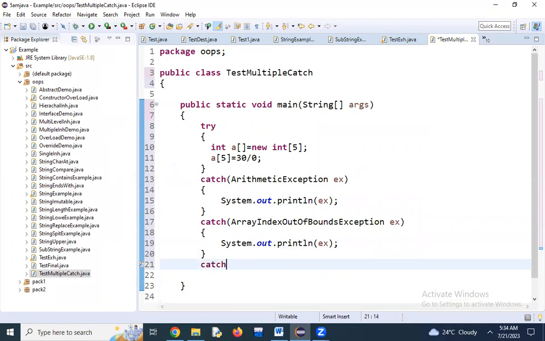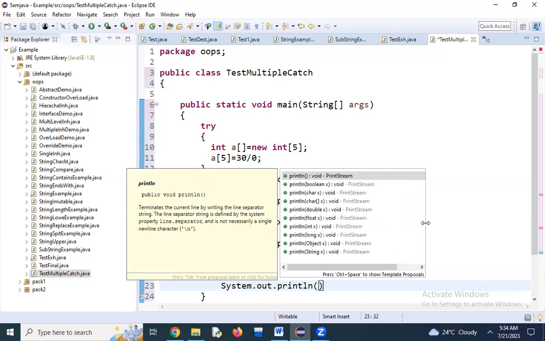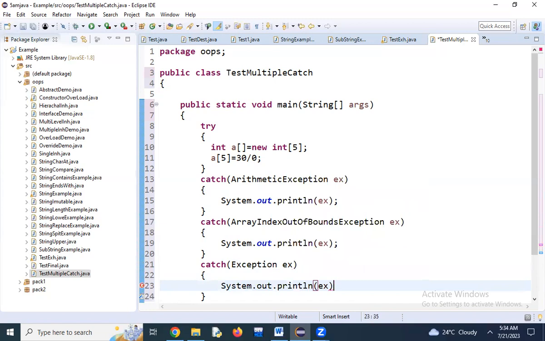Catch: if at all any other exception is there, we will use this general exception class. See, here I have two exceptions, but only one exception will come, the other will not show. First we check which exception will come. It always executes 35 by 0, that's why arithmetic exception will come.